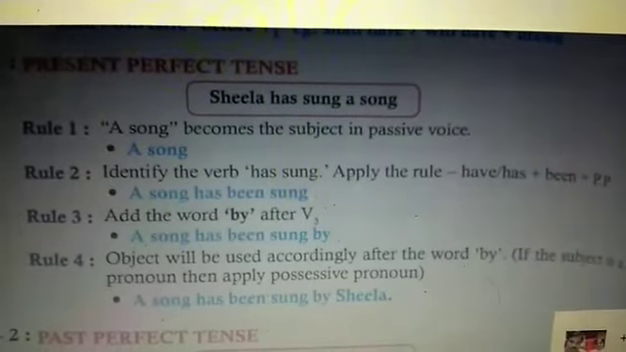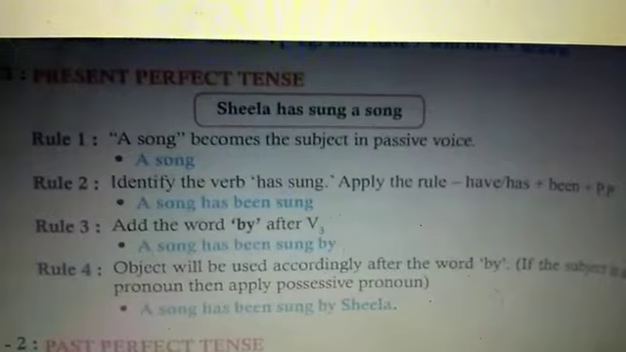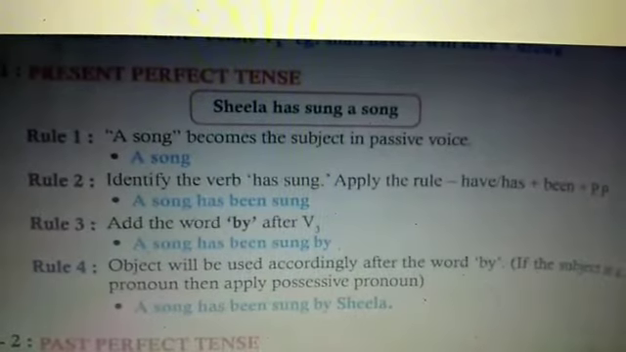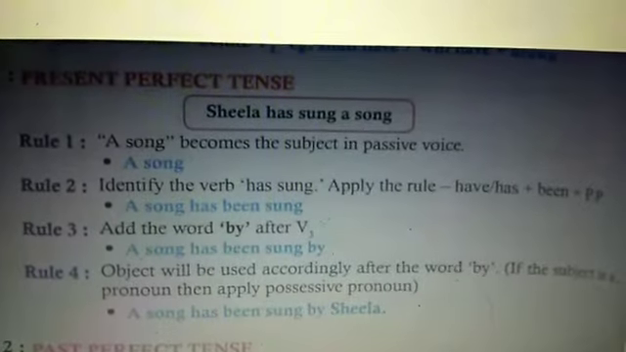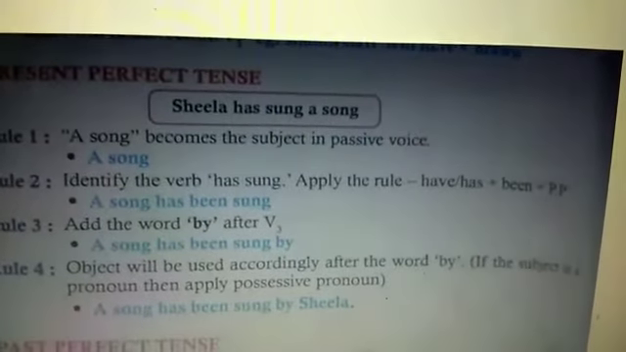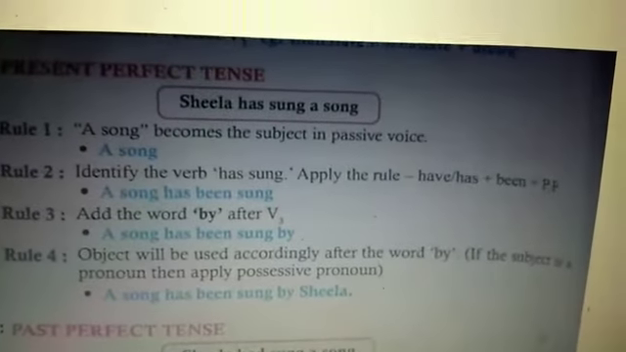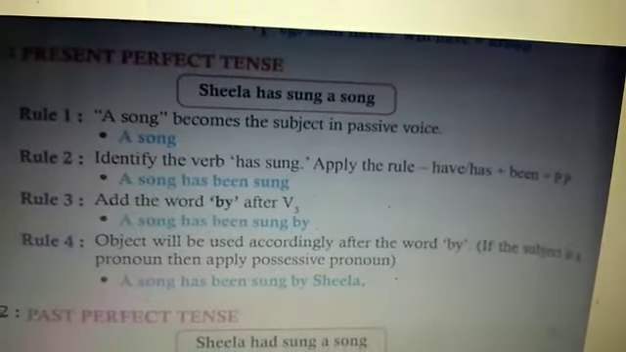Then rule 3, add the word by after verb 3. A song has been sung by. Then rule 4, you will complete. Object will be used accordingly after the word by. If the subject is a pronoun, then apply possessive pronoun. A song has been sung by Sheila.